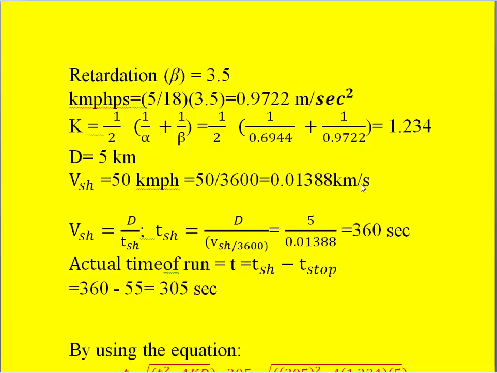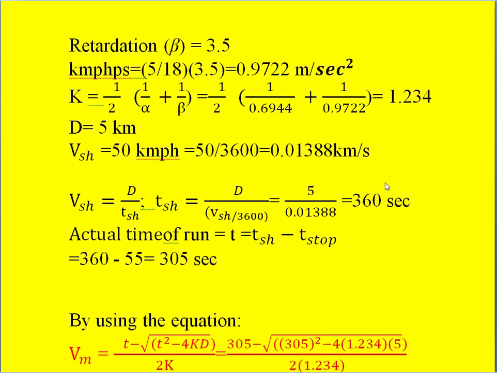And we know the formula, the scheduled speed is capital D divided by the scheduled period, that is the scheduled period is D by VSH divided by 3600. VSH we already calculated, so we can use that value directly. So 5 by 0.01388, and once we simplify this we get 360 seconds as the scheduled time.